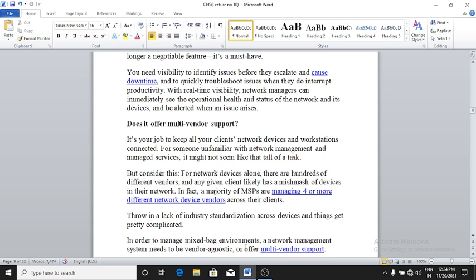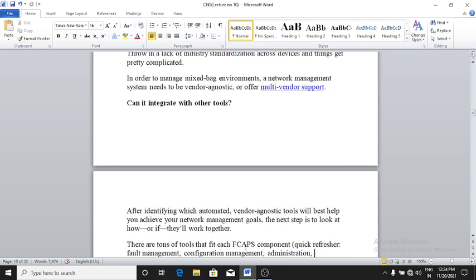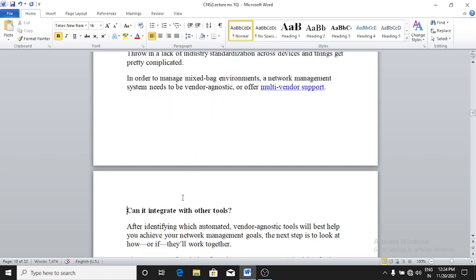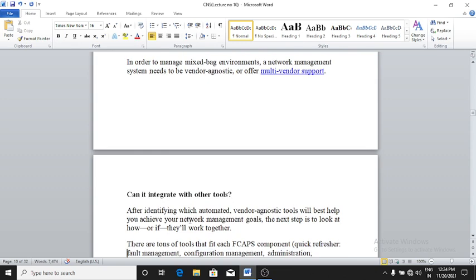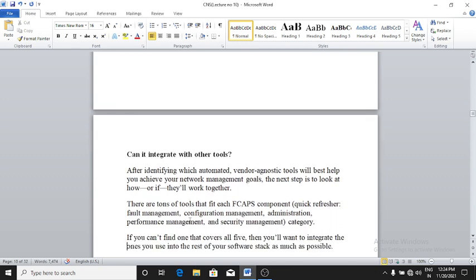In order to manage mixed-bag environments, a network management system needs to be vendor agnostic or offer multi-vendor support. Next question to ask is, can it integrate with other tools?